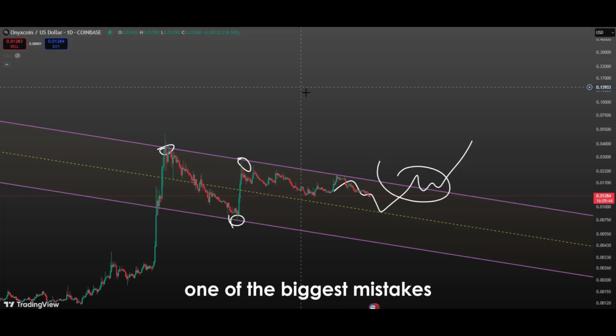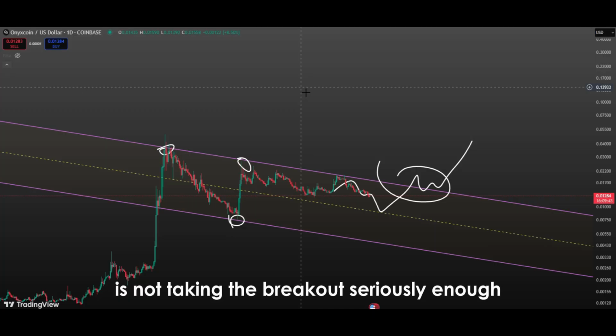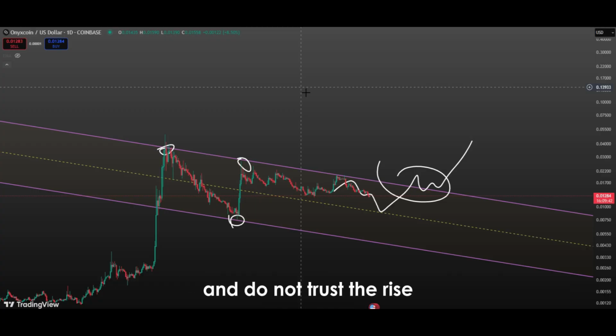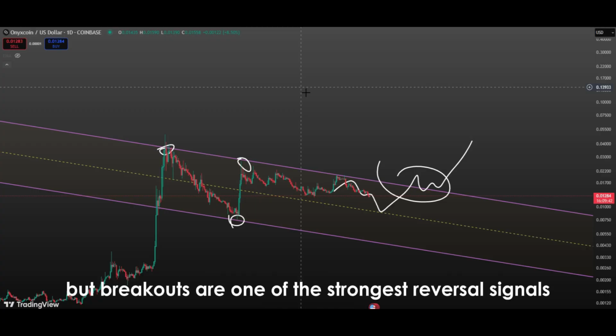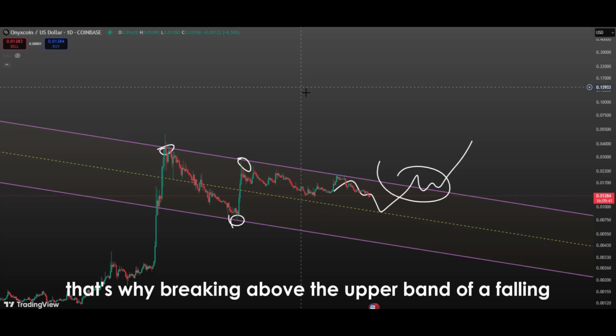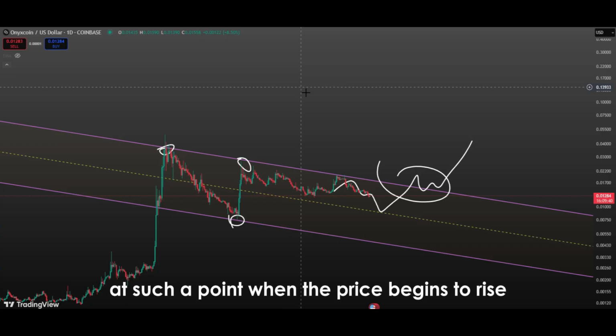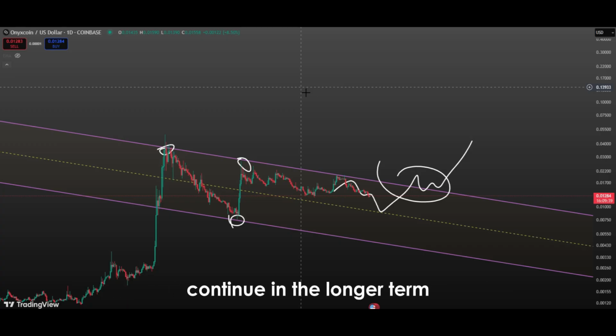One of the biggest mistakes investors make in such cases is not taking the breakout seriously enough. Many people think the price movement is only temporary and do not trust the rise, but breakouts are one of the strongest reversal signals in markets. That's why breaking above the upper band of a falling channel represents a major opportunity for investors. At such a point, when the price begins to rise, it is foreseen that the trend can continue in the longer term.